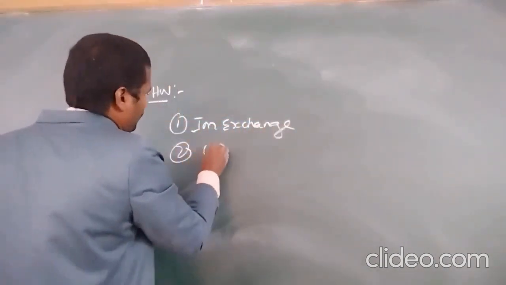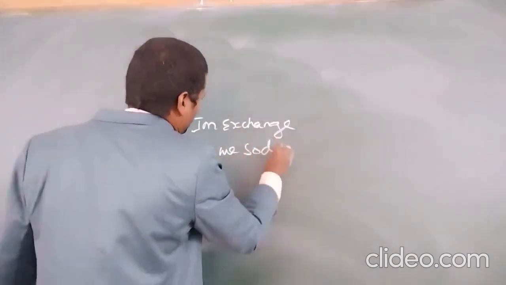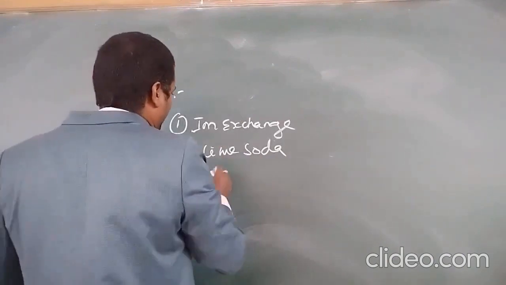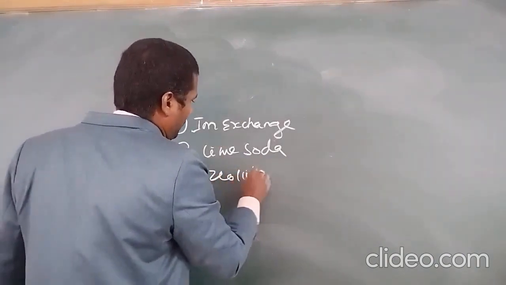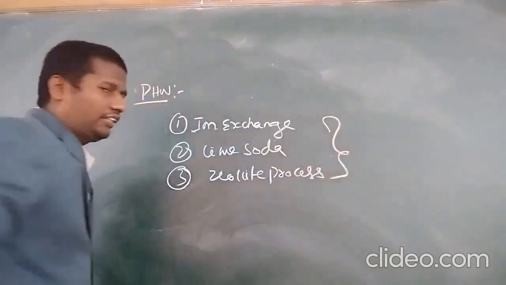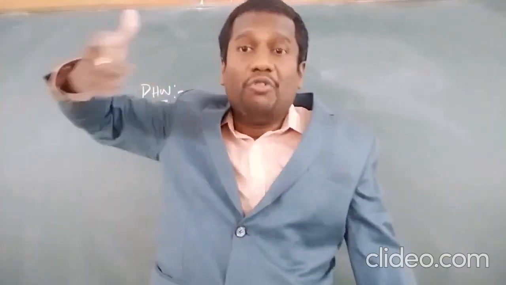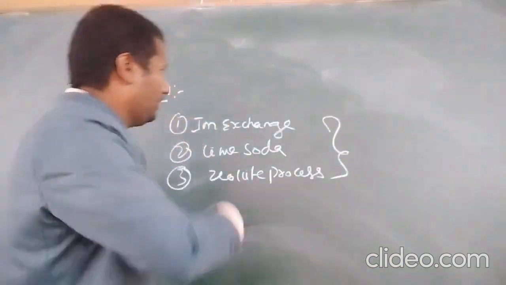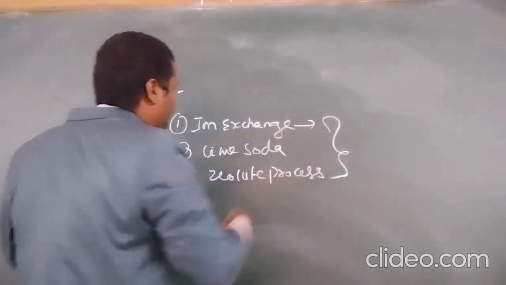Second one, lime soda. Third one, zeolite process. Now, these are the three methods to remove the permanent hardness of water. Okay, this topic I will discuss later.